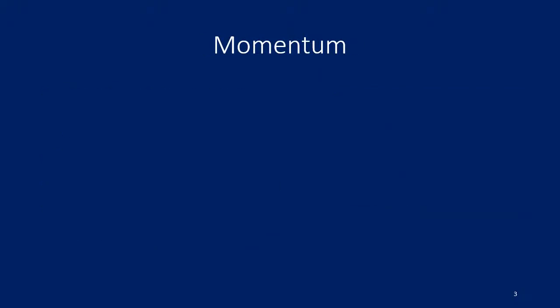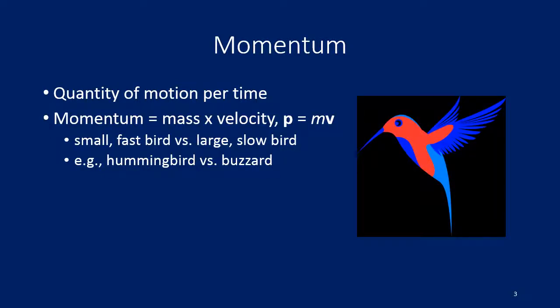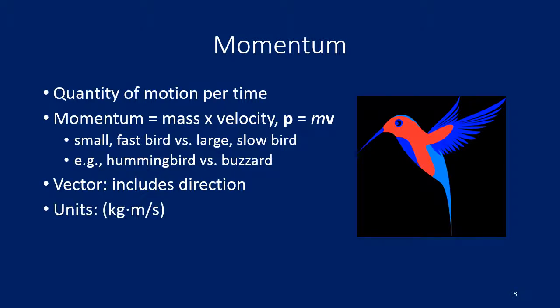Now we can consider momentum. Momentum is the quantity of motion per time. So it's defined as the mass times the velocity, or in symbols, P bold equals m v bold, the velocity, and their P and V are both vectors. So for example, it basically equates a small fast bird with a large slow bird, like a hummingbird or a buzzard, as they have similar quantities of motion. It's a vector, includes direction, and the units would be kilograms times meters per second.